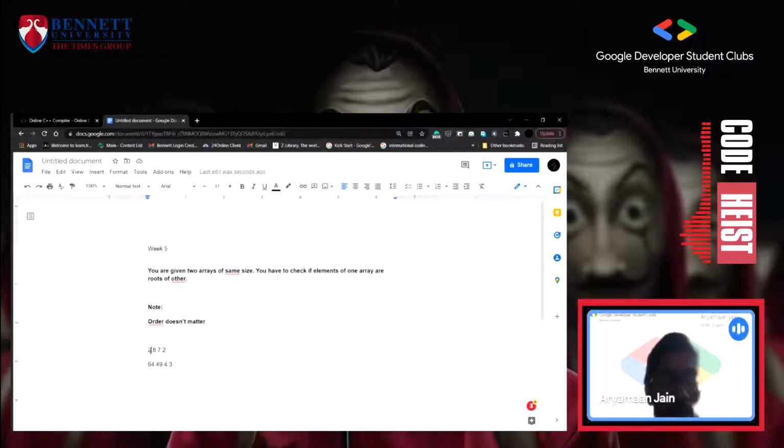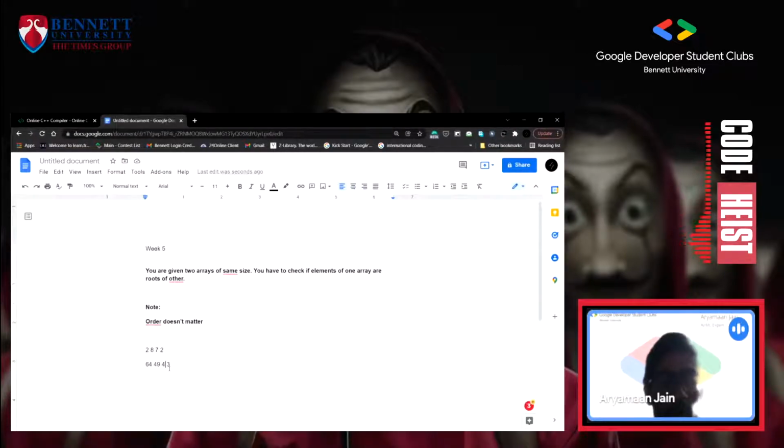Like for this 2, using two loops, I get a 4, and for 8, 64, and 7, 49. And for this other 2 I'll get a 4 again, but this 4 is already used, so I can't use it again. So I need to somehow remove it. If I'm using a map, I should decrease the count. If this 4 is present only one time, I can't use it anymore. If we are not using a map, we are using two loops, I should set it to -1 or 0, both should work out. -1 will be the most ideal. So this should be taken care of, so the element is not counted twice.